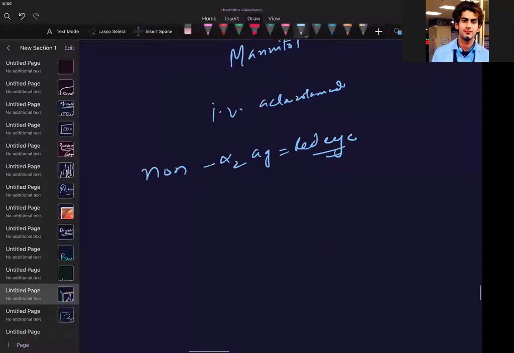Now I give the patient, for example, a drug and he tells me, doctor, I am feeling as if I have red eye, I have some allergic symptoms. If he is not complaining of any burning sensation, I will suspect it as an adverse effect of non-selective adrenergic drugs. But if he says I have ocular burning, I have conjunctivitis, which is allergic, then I will say it is an alpha 2 agonist adverse effect. Are we able to understand, guys?